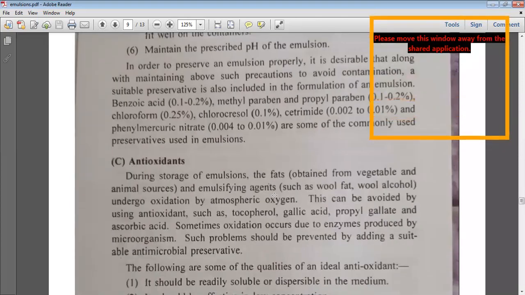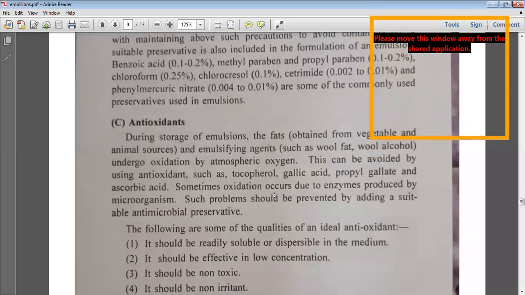So now you can see that there are some antioxidants also used. So what are antioxidants? During storage of emulsions, the fats and emulsifying agents undergo oxidation by atmospheric oxygen.